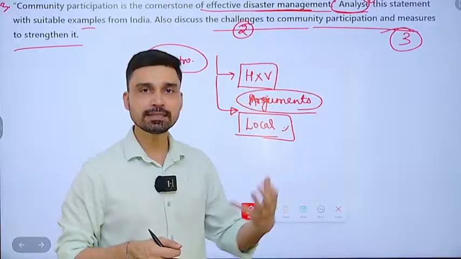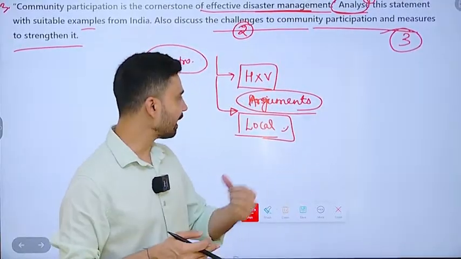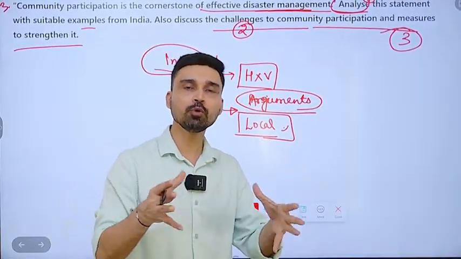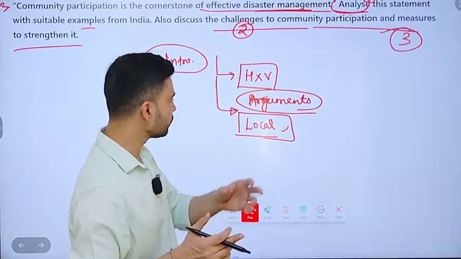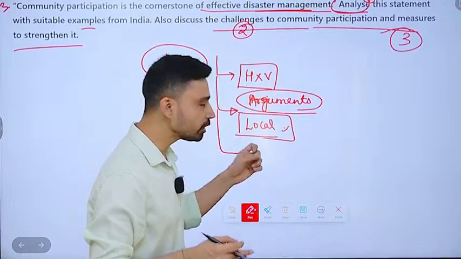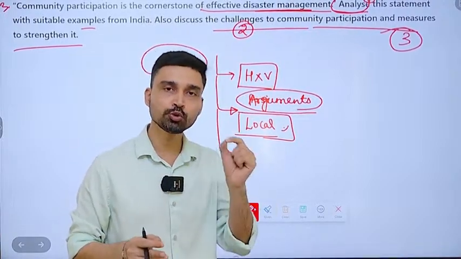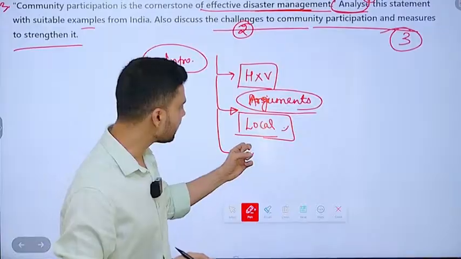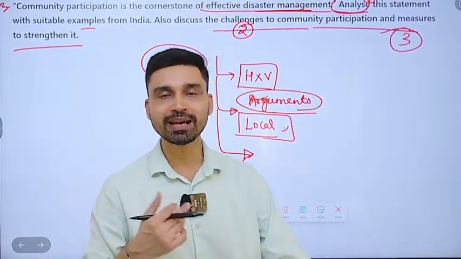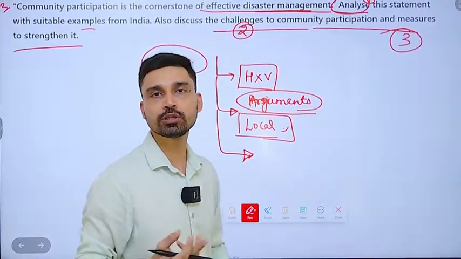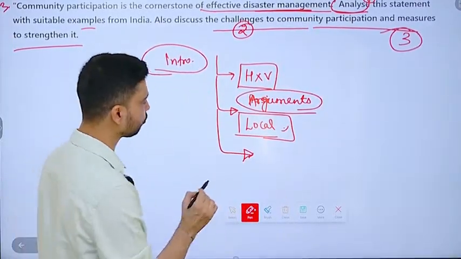They would have understanding about the evacuation route. They would have understanding about the most vulnerable and sensitive areas where the extent of damage could be humongous in nature. So that's why they can provide first information to the institutional responders such as NDRF, as well as they can help the people in carrying out rescue operation, in carrying out evacuation operation, even when the institutional support has not arrived there. That is the first point.